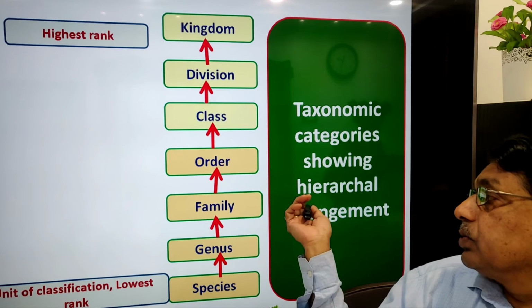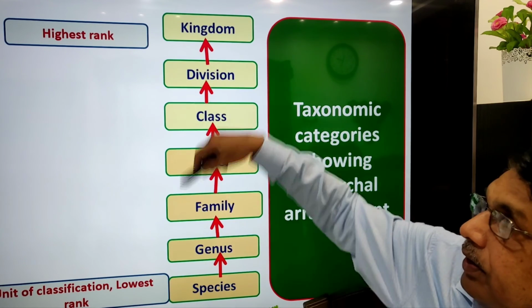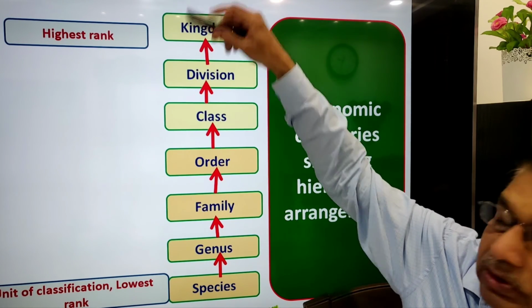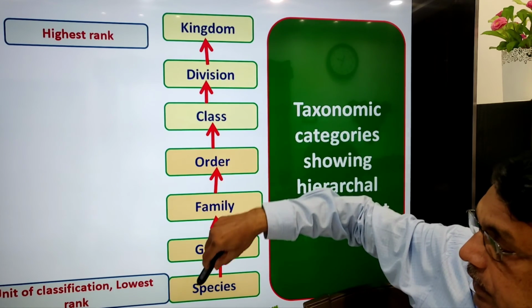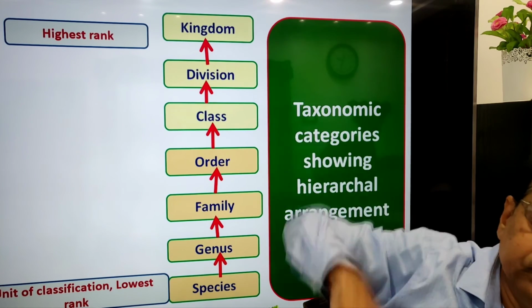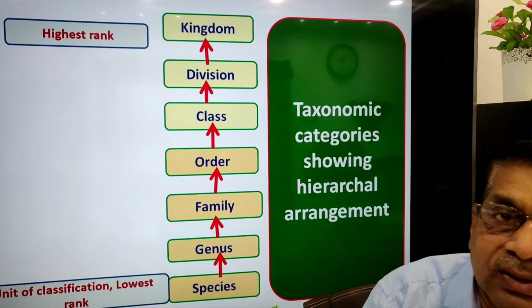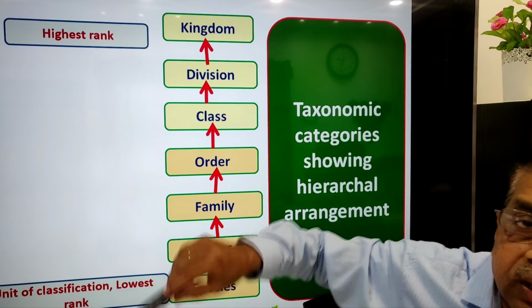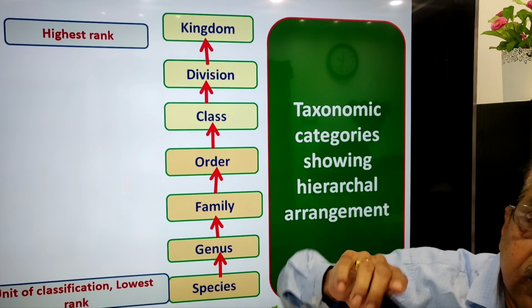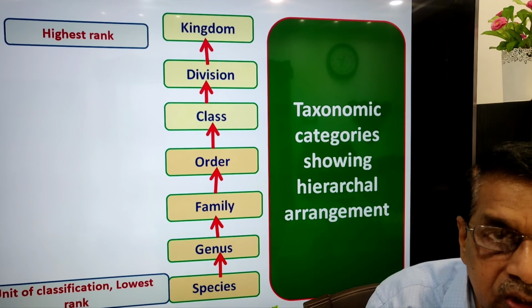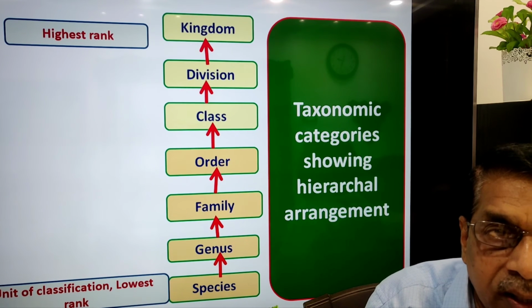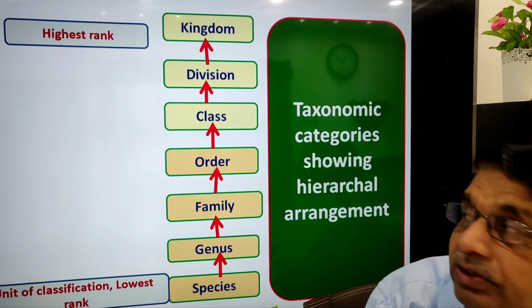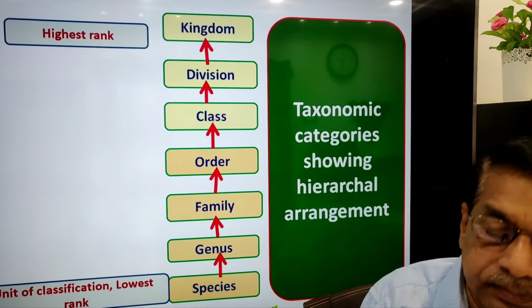Taxonomic categories showing the hierarchical arrangement. This you must remember very clearly in a sequence. In a correct sequence, sometimes questions will be asked on this. Give the correct sequence. Species, genus, family, order, class, division, kingdom.